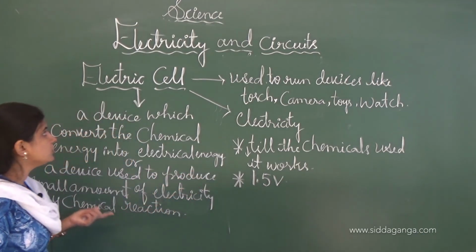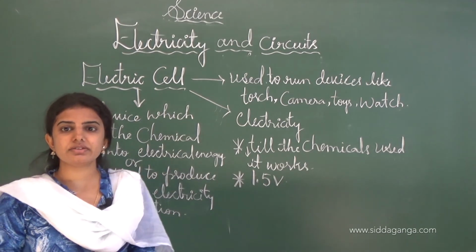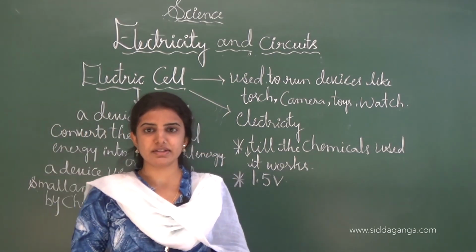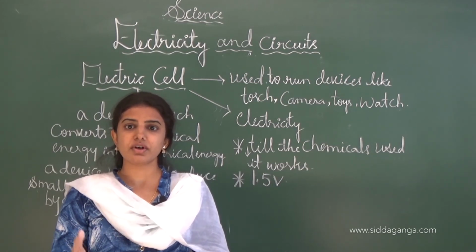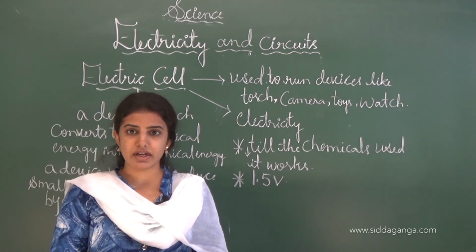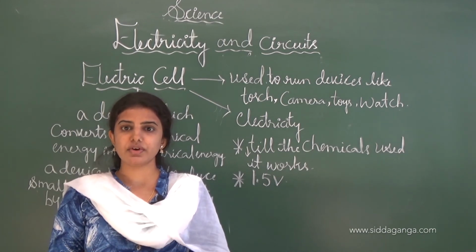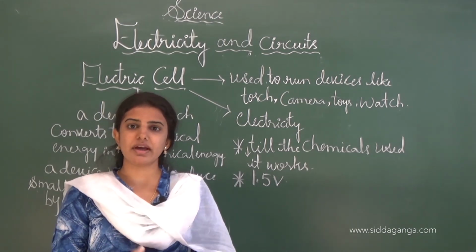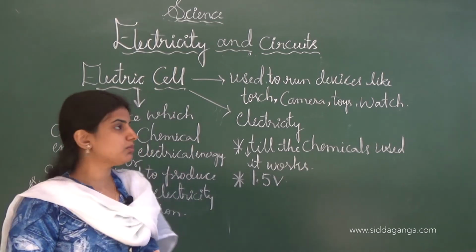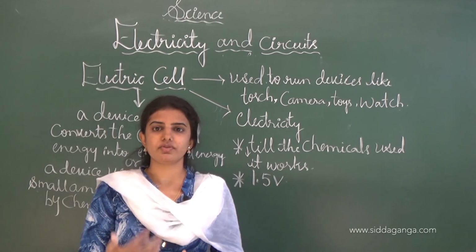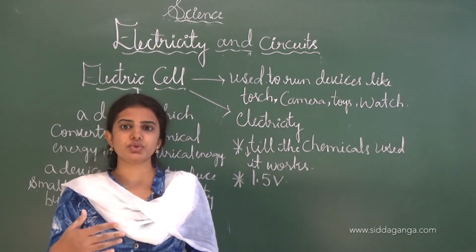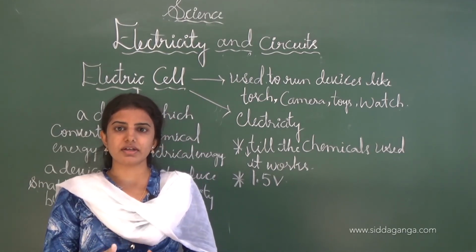See, this is all about today's class. In today's class, we learnt about the term electricity. It is a type of energy which is controllable and transportable, and which is helpful for running different types of devices and instruments. And also we learnt about the electric cell. An electric cell is a device which helps to convert chemical energy into electrical energy.